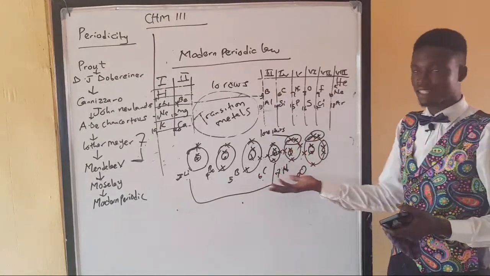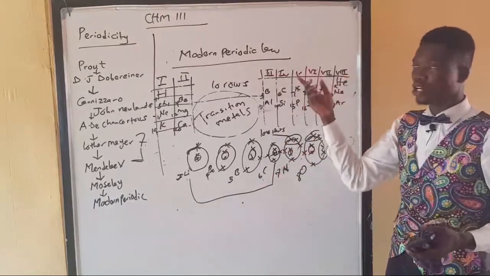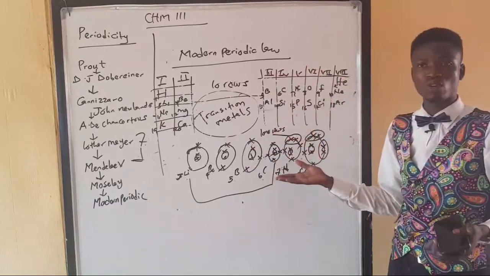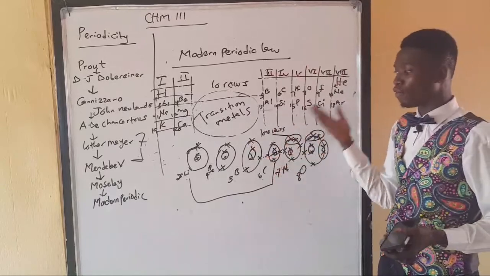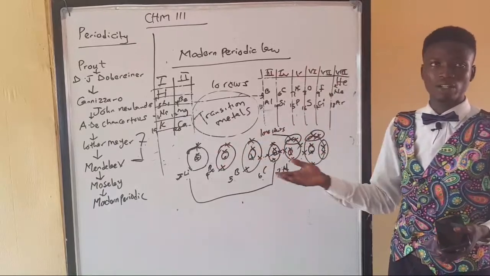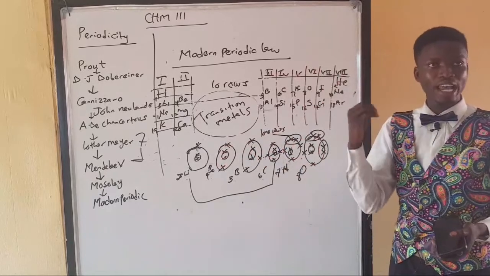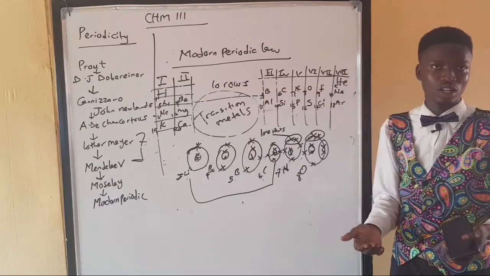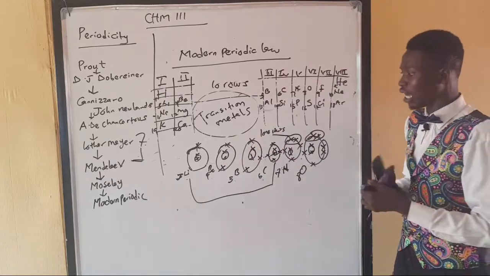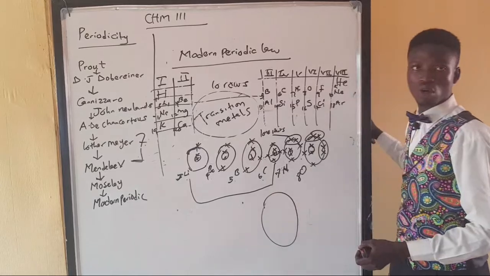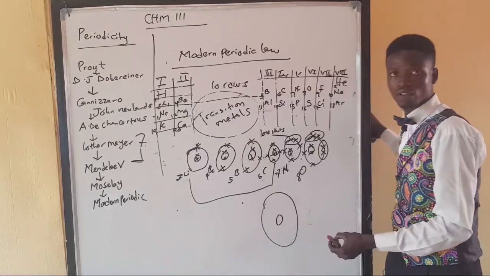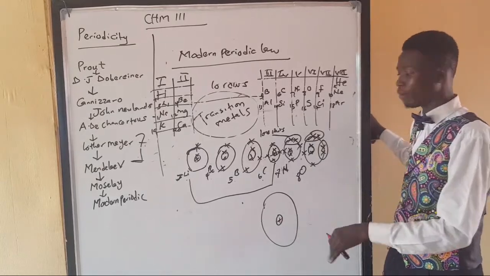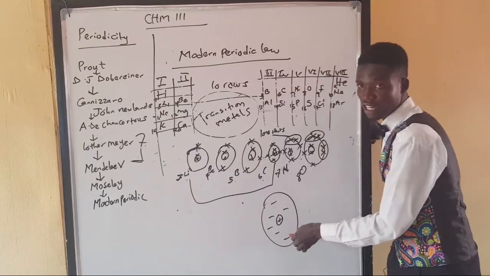But I just want you to understand this thing, that the modern periodic law says that the periodic behavior of all elements in the periodic table is a function of their atomic number. And atomic number is also called proton number. And for every element, your atomic number or proton number is also your number of electrons. Because don't forget that the structure of an atom is a spherical ball that contains a centralized nucleus. And inside the nucleus, we have positively charged protons and neutral neutrons. Then outside, we have electrons that are surrounding the nucleus.